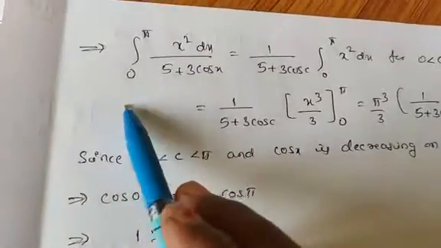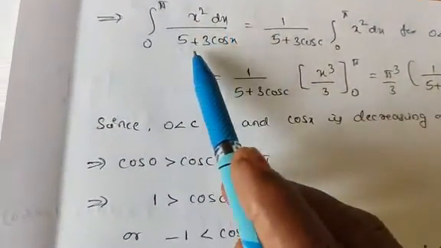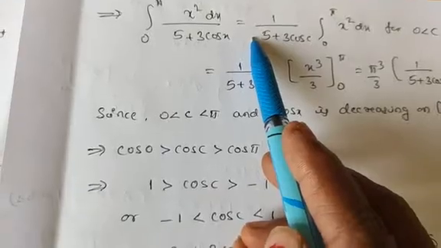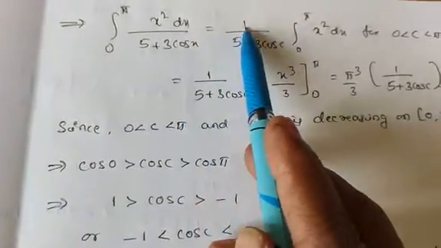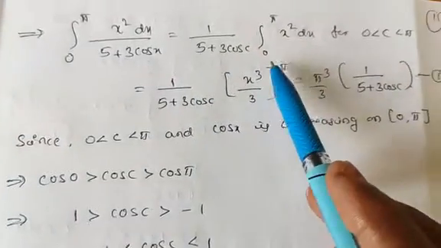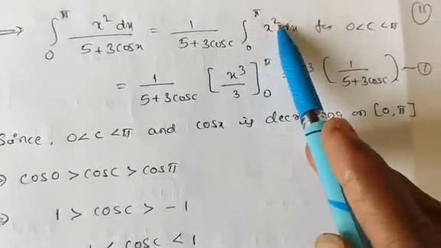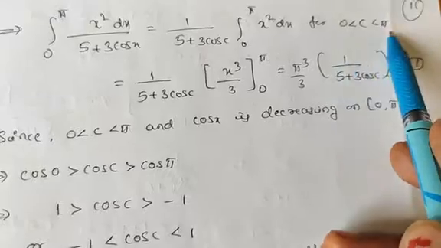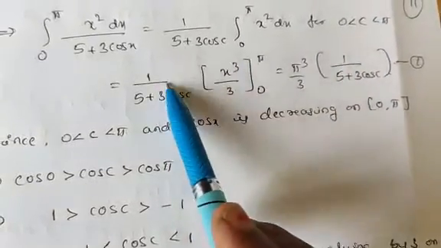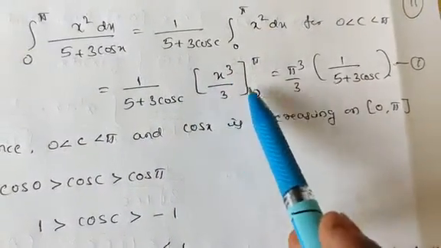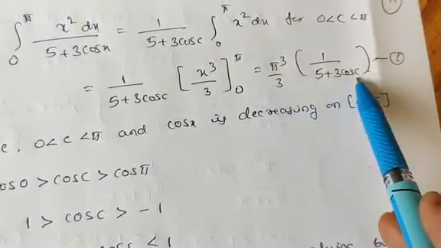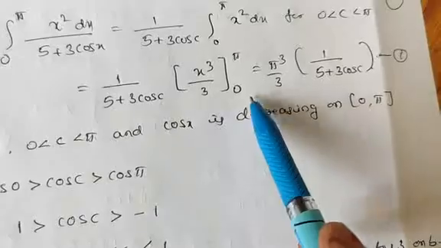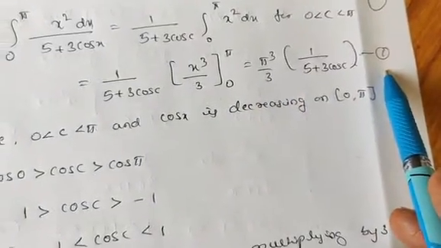So now integration from 0 to pi x square dx divided by 5 plus 3 cos x is equal to f of c. Here f of x is 1 by 5 plus 3 cos x, so it is 1 divided by 5 plus 3 cos c, and g of x is x square, for c in between 0 and pi. Integration of x square is x cube divided by 3 between the limits 0 and pi. So we get 1 by 5 plus 3 cos c as it is, times pi cube divided by 3. Take this as equation number 1.